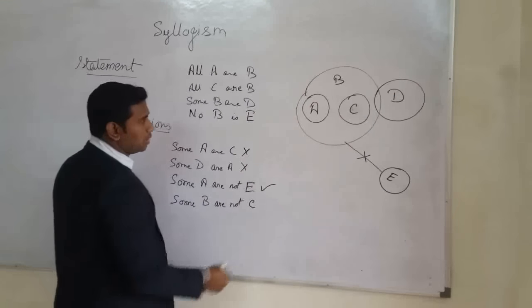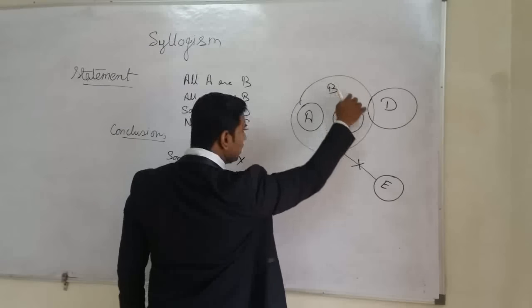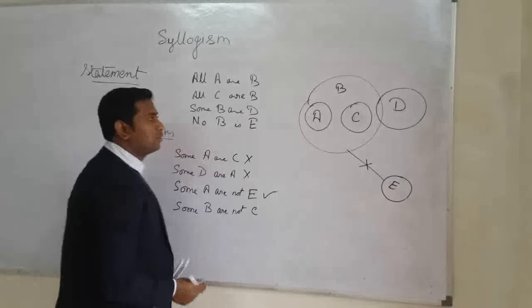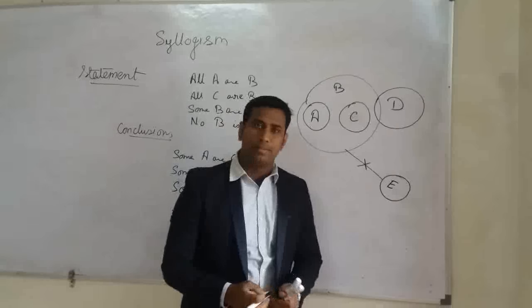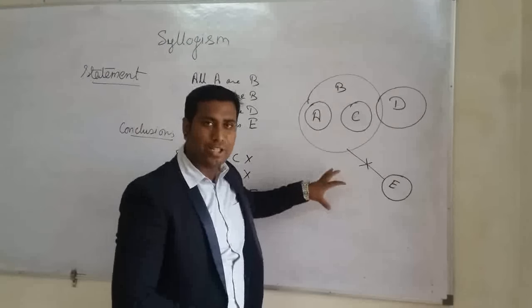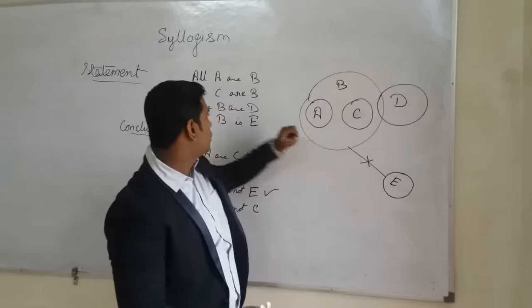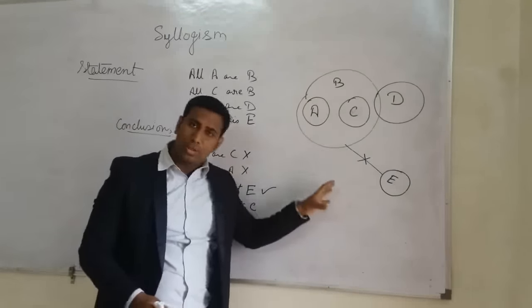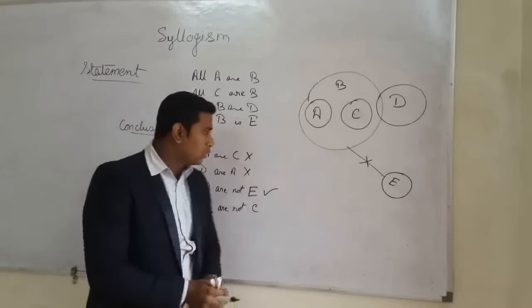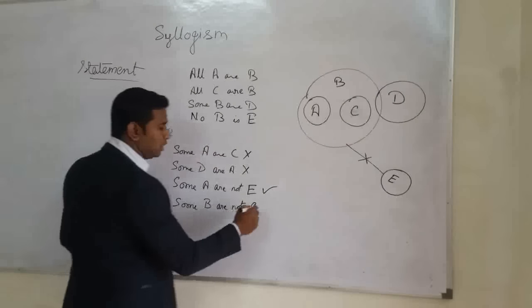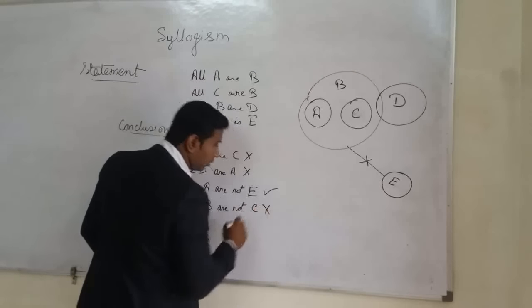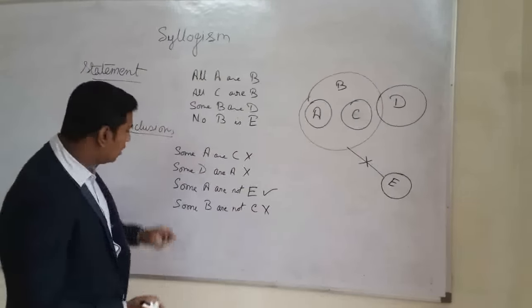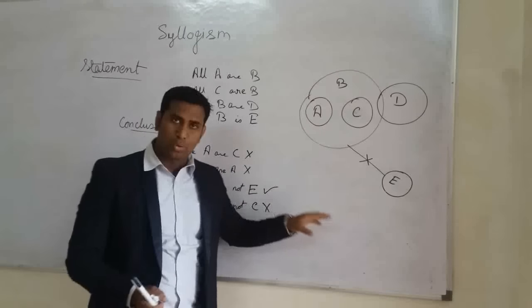Some B are not C. So what should be the answer here? Is it correct? No. Remember, my dear students, when the statement given is positive, then the conclusion should be positive only. So here, some B are not C is wrong. So which one is following? Only the third one is following.